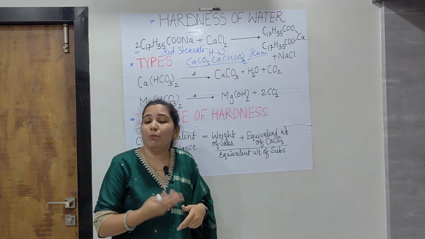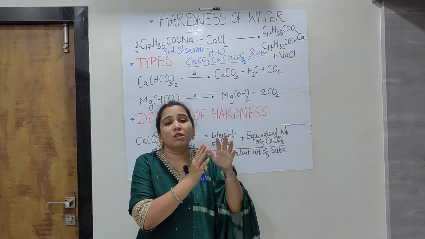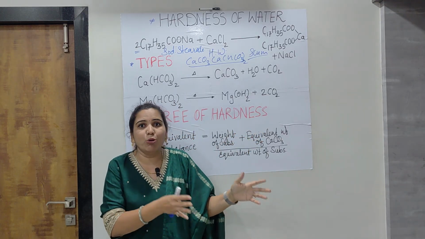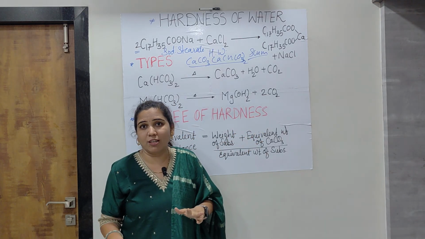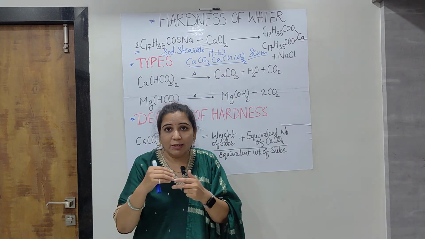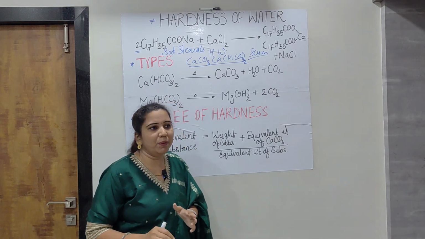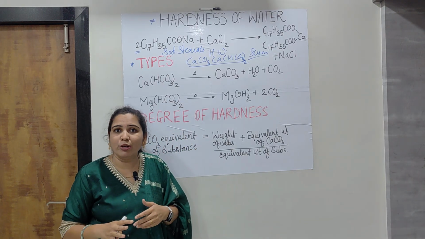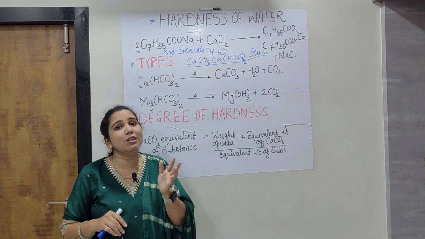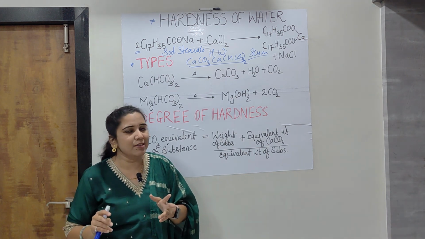Okay, and what will then be the permanent hardness? Permanent hardness is the hardness for which all the salts other than carbonates and bicarbonates are responsible, and that is called permanent hardness. So it cannot be easily removed. That's why it is permanent. Different types of non-carbonate salts are responsible. That's why it has a non-carbonate and non-alkaline nature.